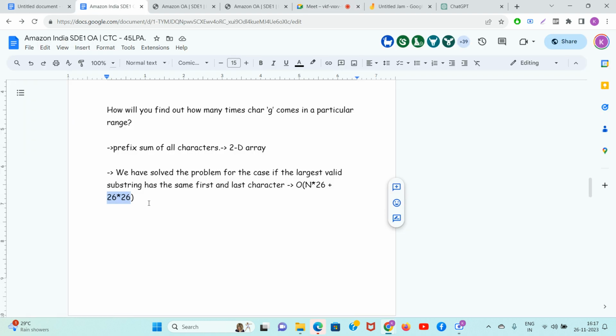Oof, my goodness, the job is very difficult. Now, people think that teaching is easy. It is easy if you are like Love Babbar or Striver teaching popular problems. If you are teaching this, it is the hardest thing on the whole planet. Anyways, guys, this much is clear to you.